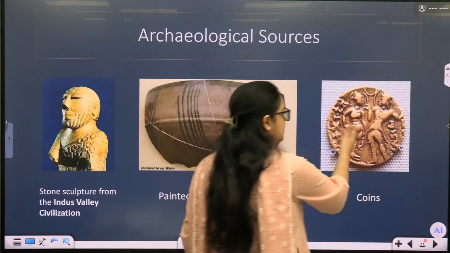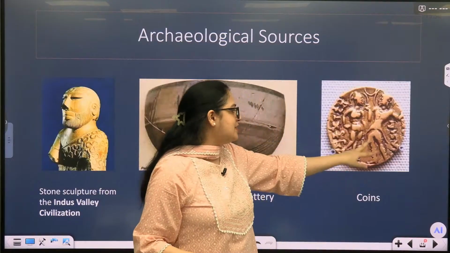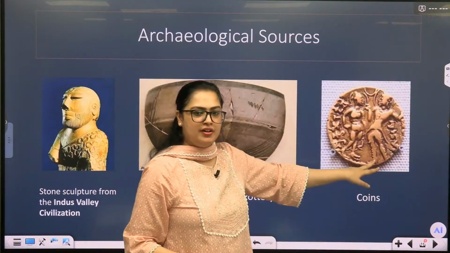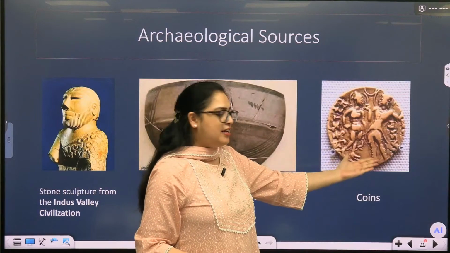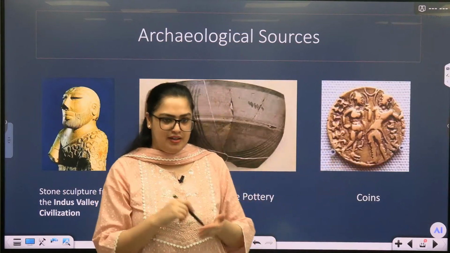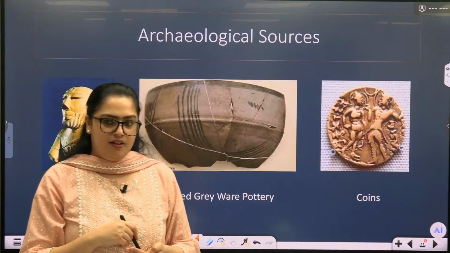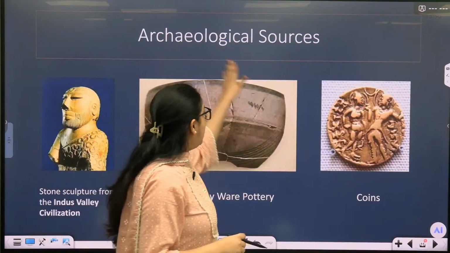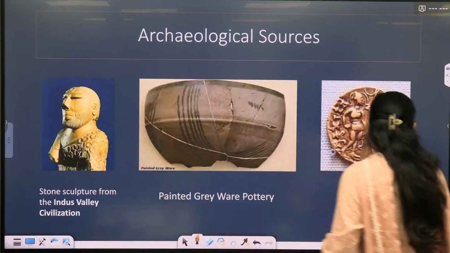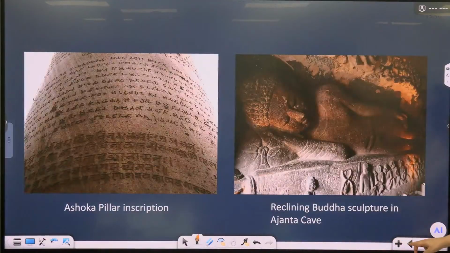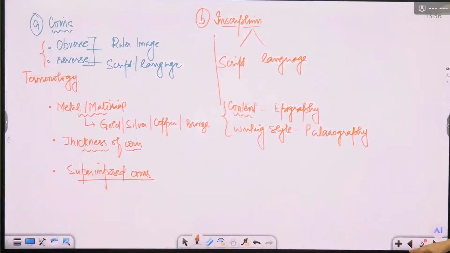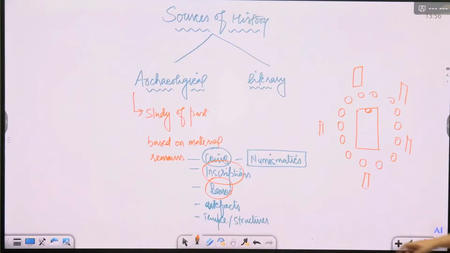And then we have coins. Now see, two images have been engraved on this coin. And on the reverse side, if you see, some titles you will be finding. Right. So these are all archaeological sources. Now the things that we were talking about here, like the body, the remnants.